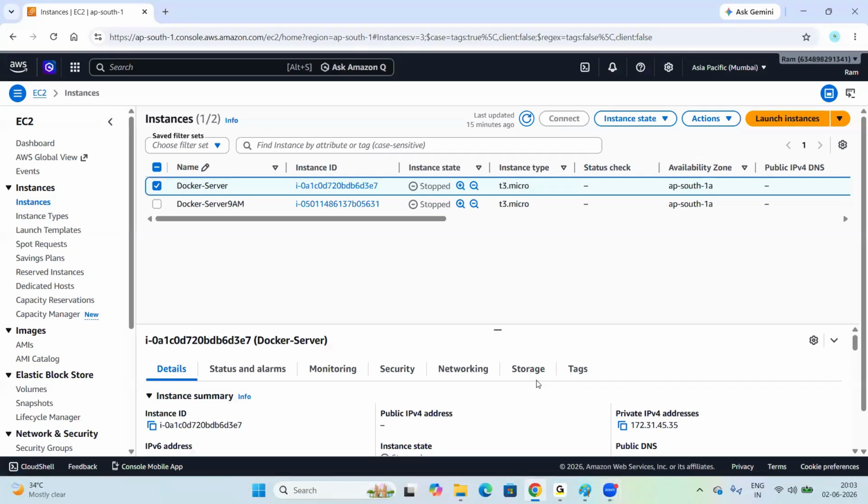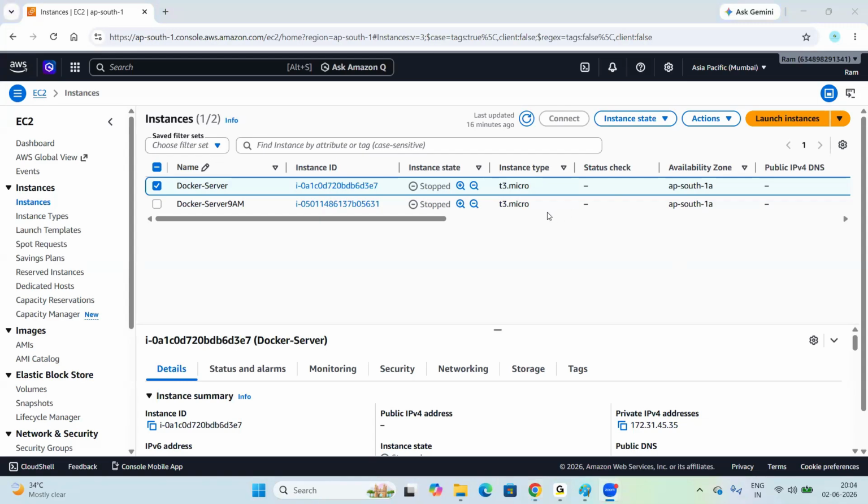Hi Ram. Yeah, tell me, please. We always have to log in through the root user, right? And in business and offices, when real-time projects are there, we have to log in as an IAM user, right? Exactly. In real-time projects, we always connect using an IAM account. Yes, IAM account. Okay, fine. Thank you. That's all.